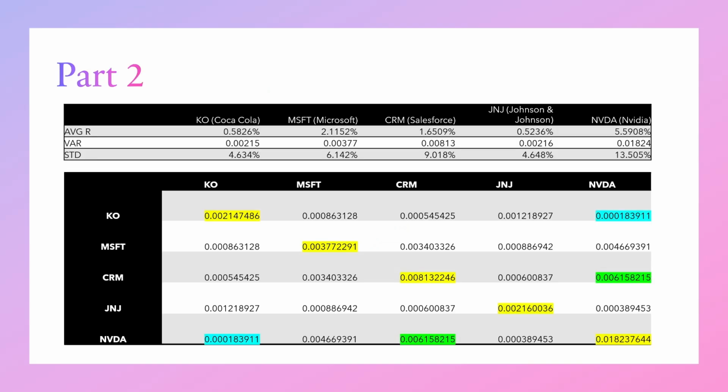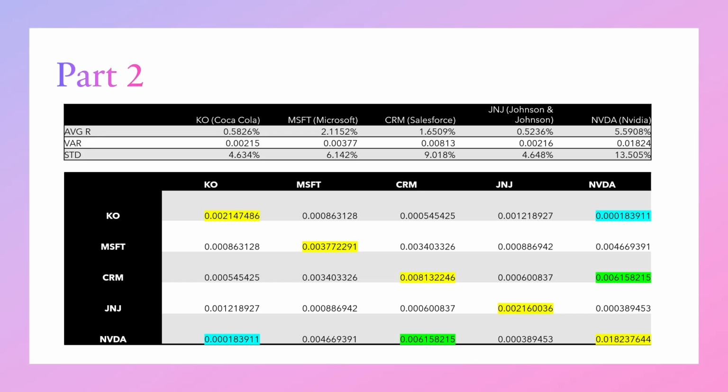We were supposed to pick 3 additional stocks from the Dow Jones and add them in alongside Coca-Cola and Microsoft. So we picked Salesforce, Johnson & Johnson, and NVIDIA. And I got their past 10 years of monthly returns and calculated the average return of the past 10 years. So Salesforce averaged about 1.6% per month, Johnson & Johnson 0.5% per month, and NVIDIA 5.5% per month. As well, below that, I have the variance of those returns and the standard deviation of those returns.